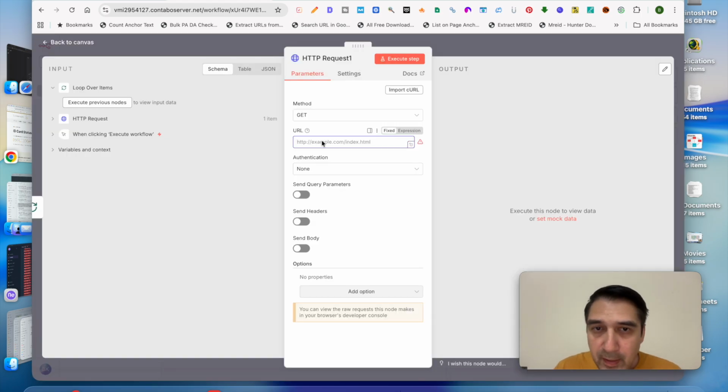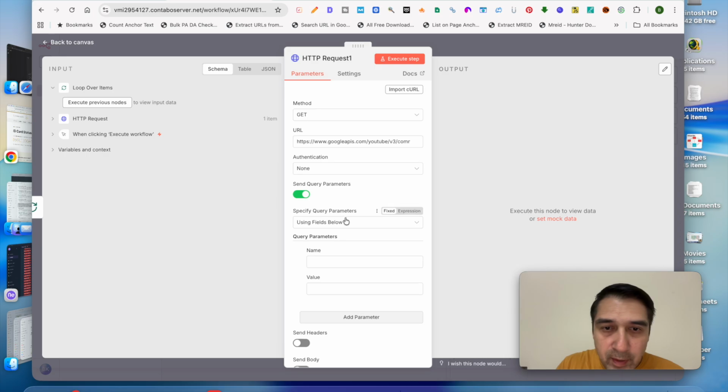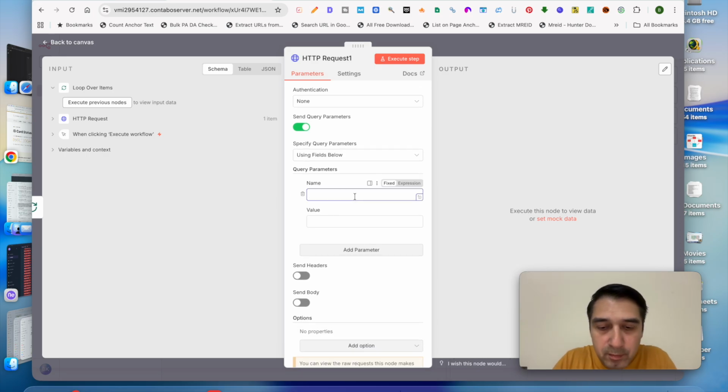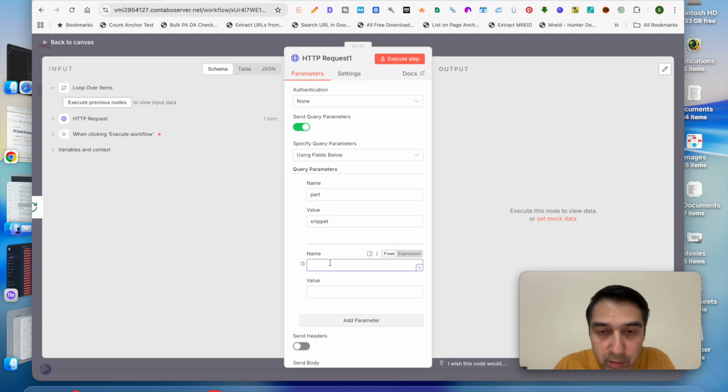First, we'll put in the API URL, which if you look at this over here, is different from the previous one we did. This one says comment threads. So we're pulling in the comments from the videos, okay? Next, we'll do none over here for authentication because we already have the authentication. And then query parameters, the first one we'll do is part. We will give it the name snippet, lowercase here too. We'll add another parameter because we want to search for specific comments.